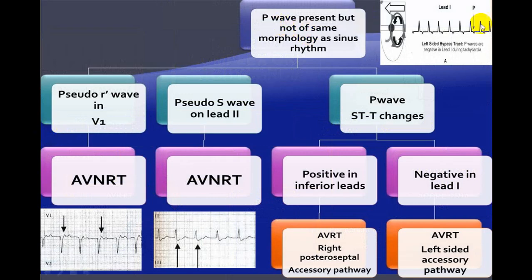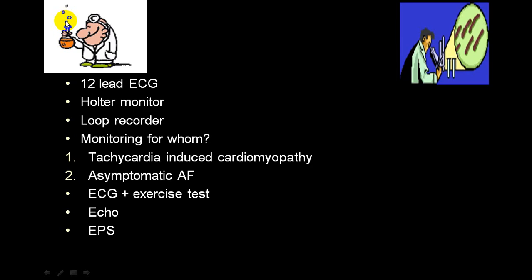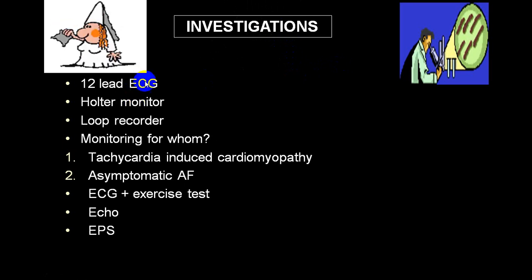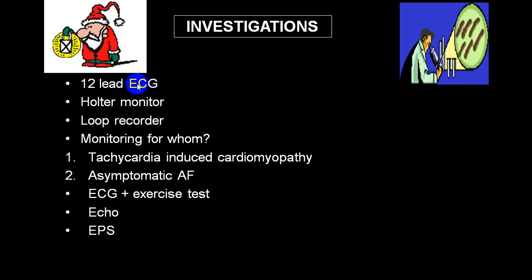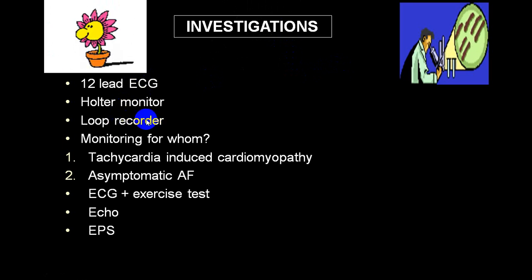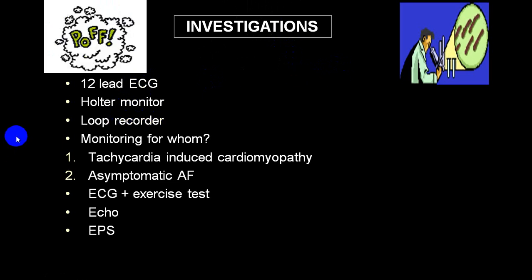And when you look at the P wave, if there is a pseudo R wave, pseudo S wave, or what we call ST-T changes, what are the possibilities? That is mentioned here. So all those are split up. Whenever you are free, go through, and you will be able to identify. Normally, what are the common investigations? 12 lead ECG. If you can't pick it up, and if it is paroxysmal, Holter monitoring, loop recording, or you can even go for what we call MCOT.